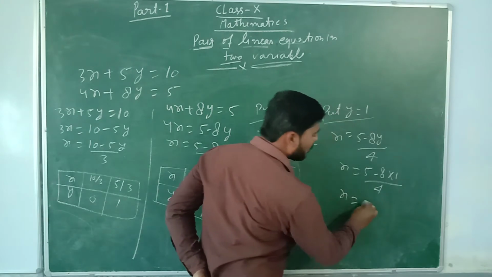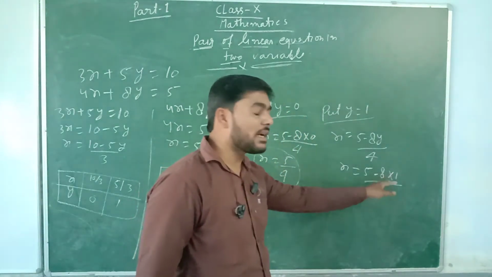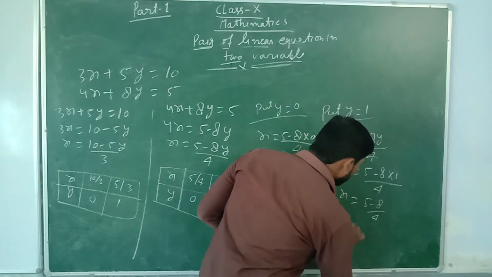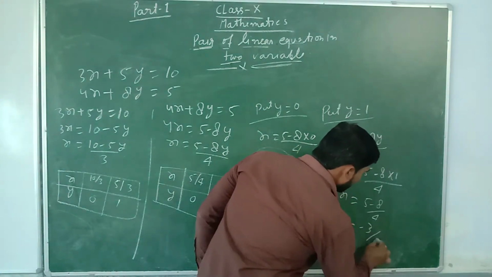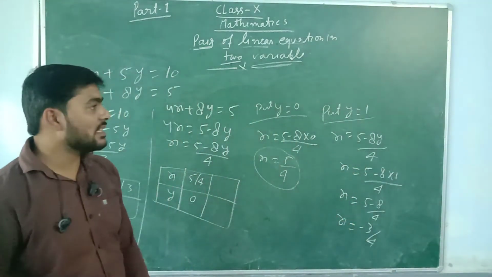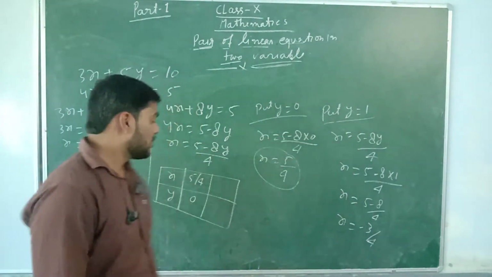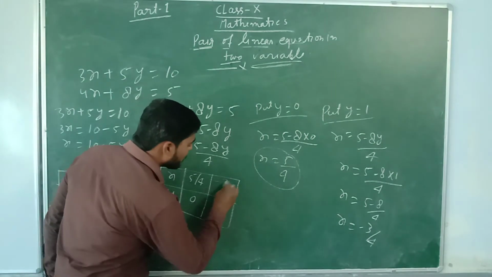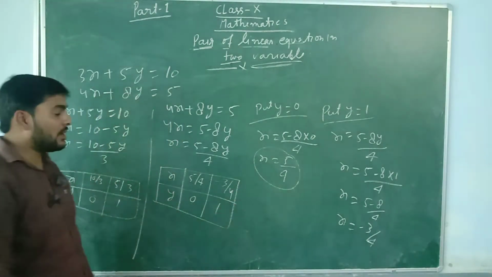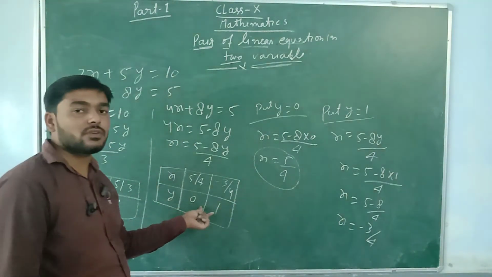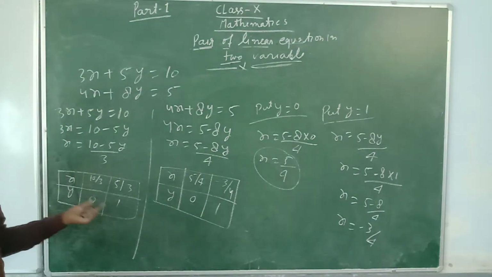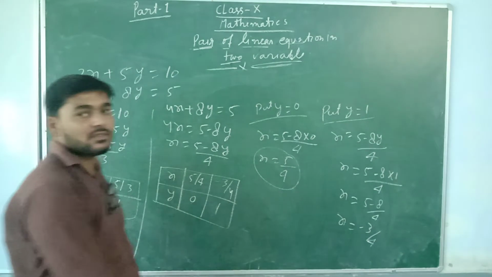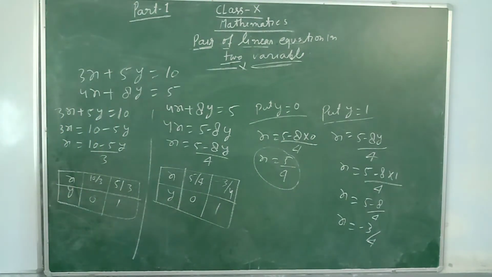You will get the value of x, that is 5 minus 8 upon 4, that is x equal to minus 3 by 4. This is the value of x for y equal to 1. For y equal to 1, you get the value of x, that is minus 3 by 4. You have 2 points for the other equation also, and you have 2 points for the first equation. Now note it down. Okay.